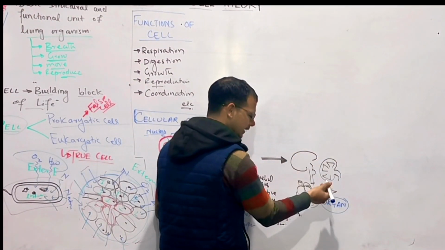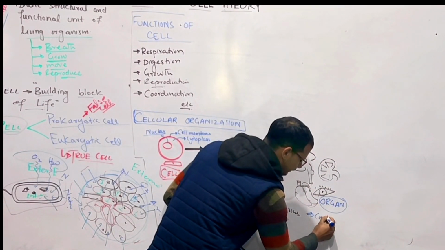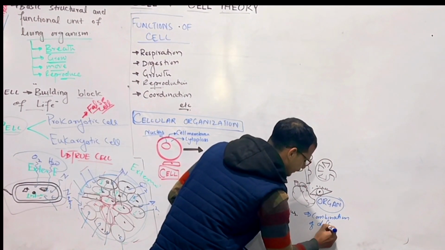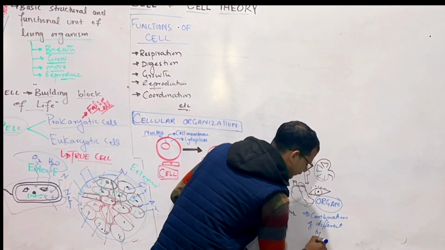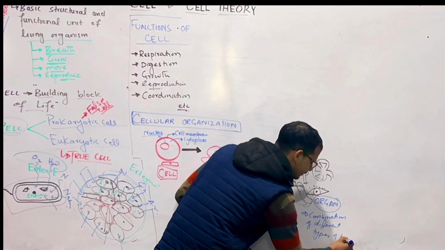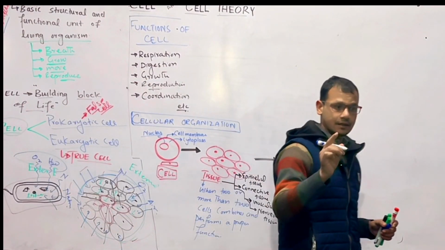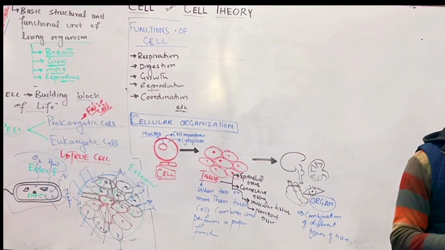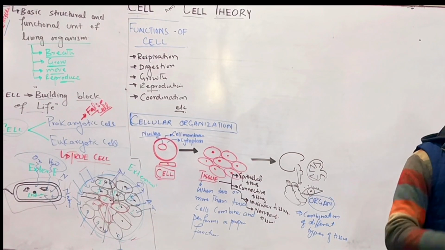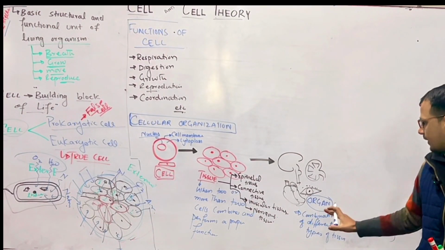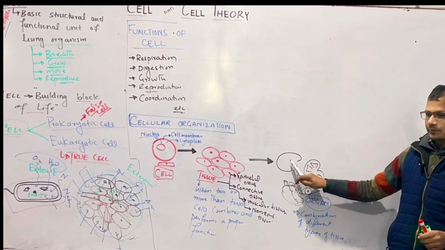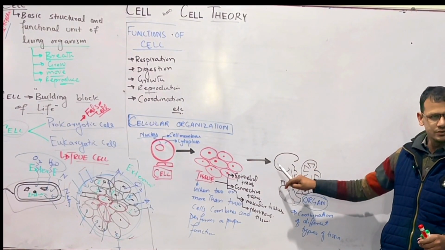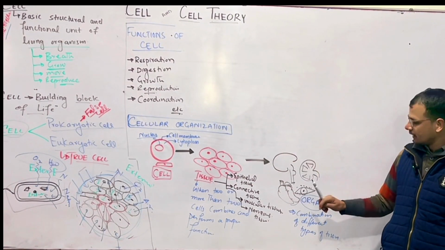We can define the organ as this is organ. Eye, kidney, brain, heart, a combination of different types of tissues. Now, an organ may have different types of cells and different types of tissues, but a tissue has only one type of cell. Now, if you think that brain has nervous tissues, muscular tissues, connective tissues, and formed an organ.